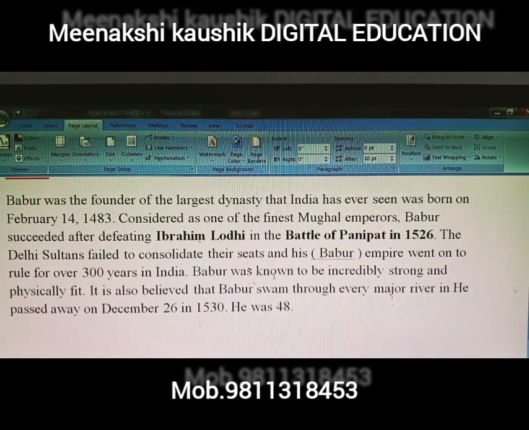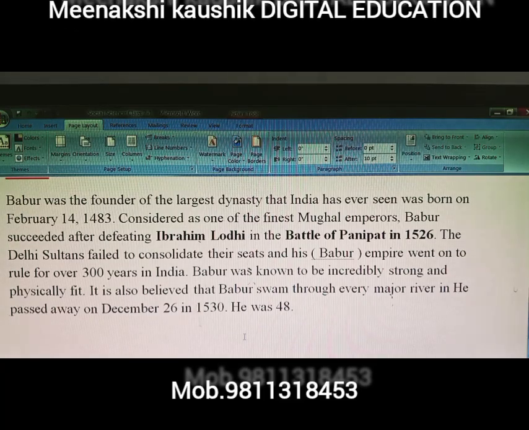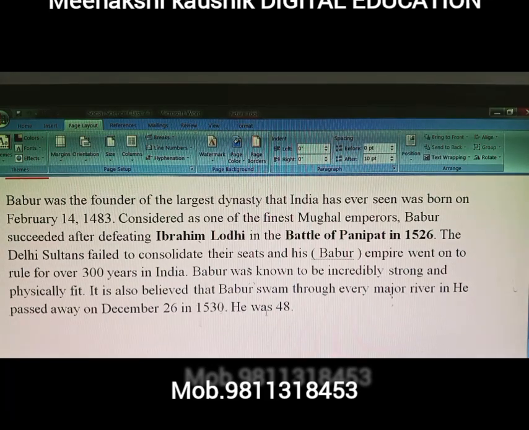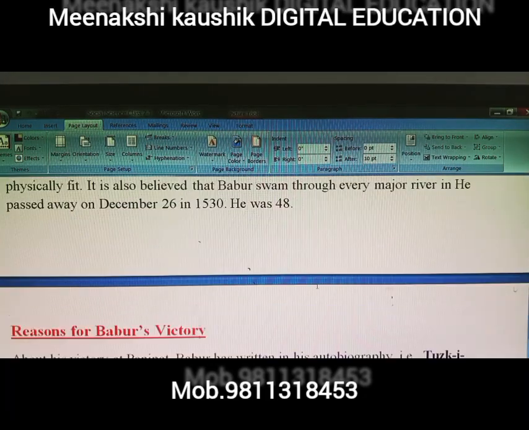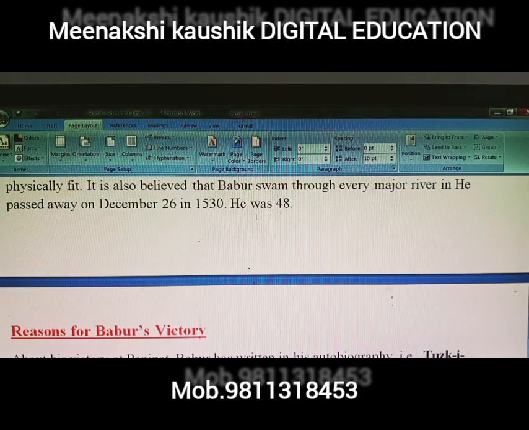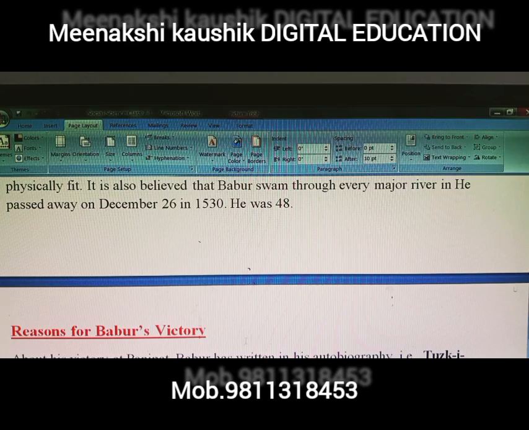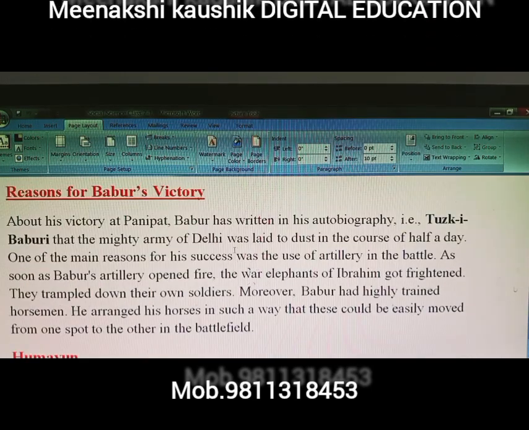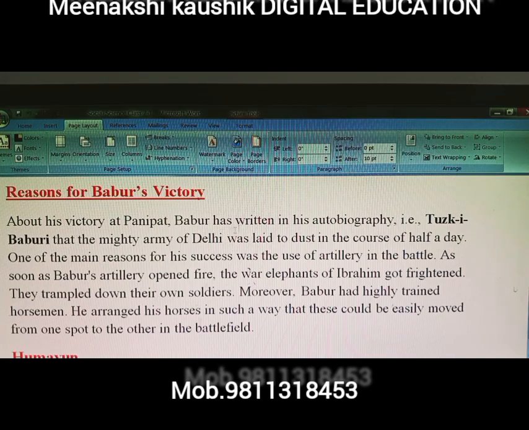Babur was also known to be an incredibly strong and physically fit ruler. He passed away on December 26, 1530, at the age of 48. When he was 48, that was his age at that time. So he ruled for only this much time. The next topic is the reasons for Babur's victories. And now students, one more very important point about Zahiruddin Muhammad Babur, the